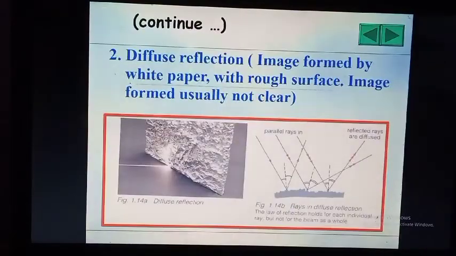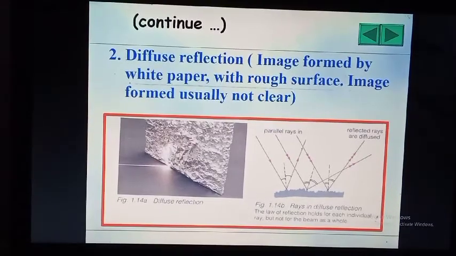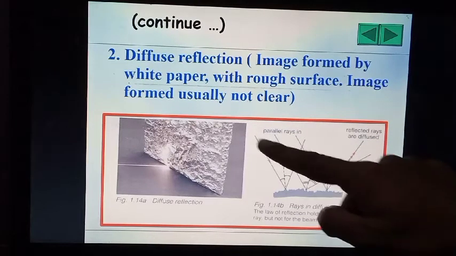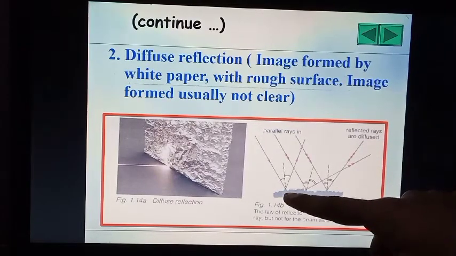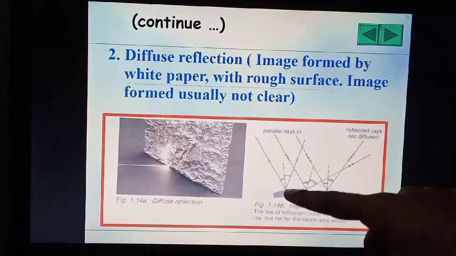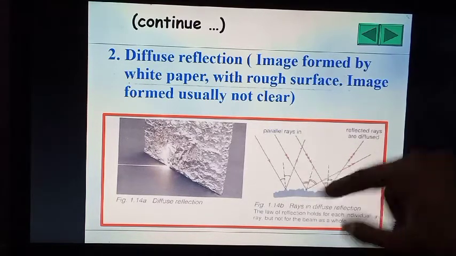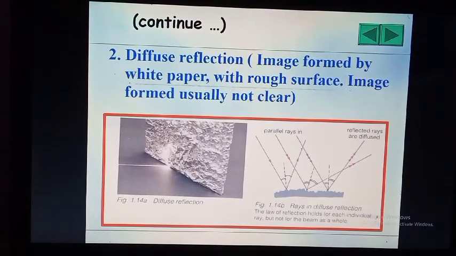Second is diffuse reflection. What is meant by diffuse reflection? As we have seen in the previous diagram, when we strike light on a rough surface, we cannot see the rays properly, or we can say that the incident rays, when they strike the rough surface, are not parallel to each other. That's why we are not able to see the images.